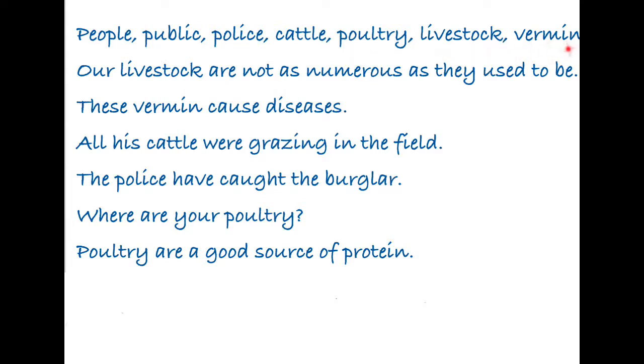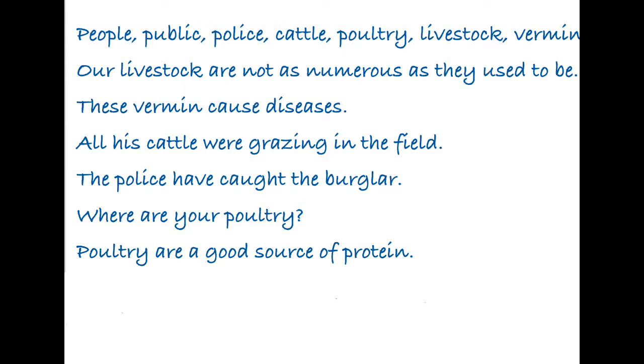Vermin are insects as a whole. Look at the sentence in order to understand the point more fully. Our livestock are not as numerous as they used to be. Is it correct or incorrect? Livestock, we have seen here it is plural. I'm telling you it is a list of words that are plural, in spite of the fact that they do not have typical s or ies or es ending.